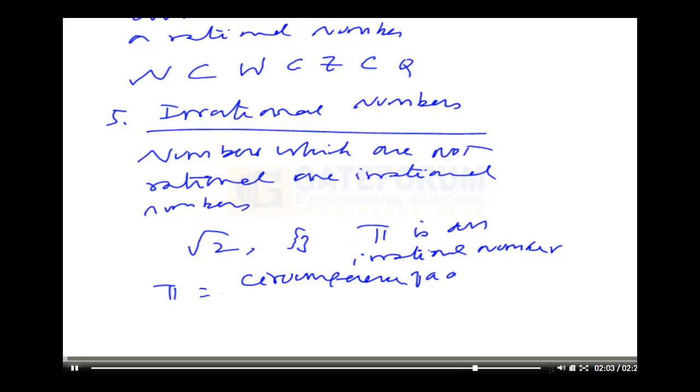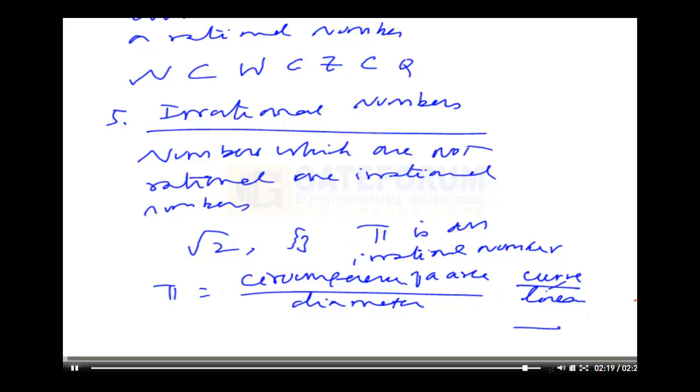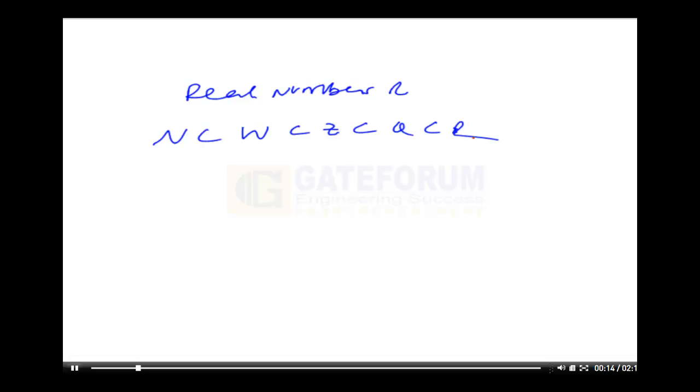the circumference of a circle to its diameter. Why does it become irrational? Because the circumference of a circle is a curve and you can't divide a curve by a linear length. That means indivisible numbers are called irrational numbers. Together they form a number system called real numbers, R. So N is a subset of W, a subset of Z, a subset of Q, a subset of R. The real number system consists of all those number systems we have discussed above.